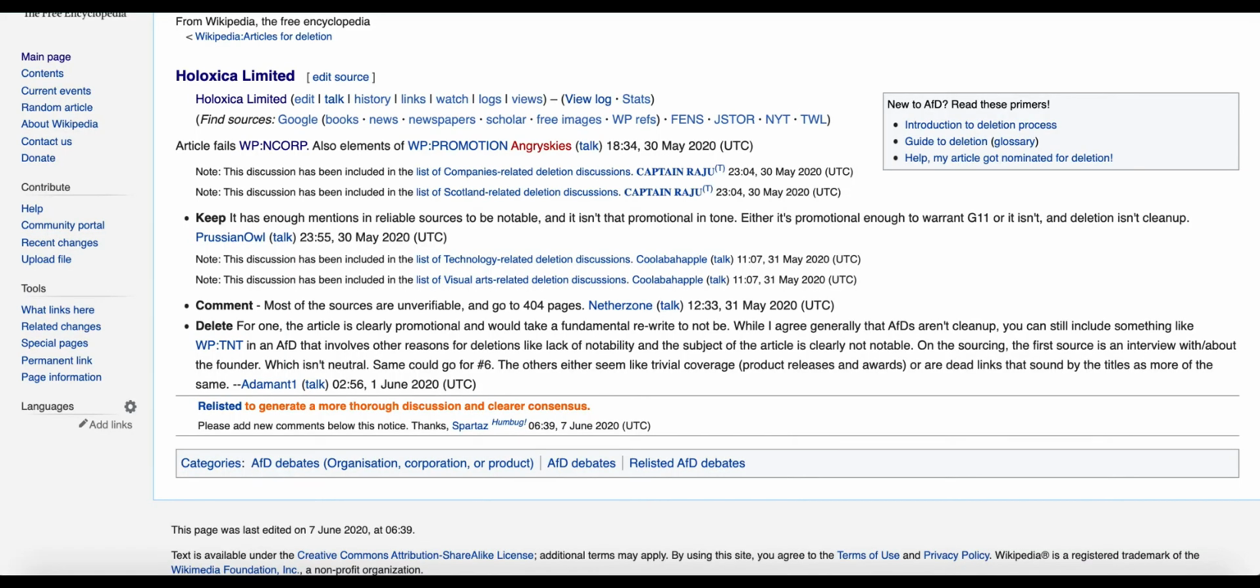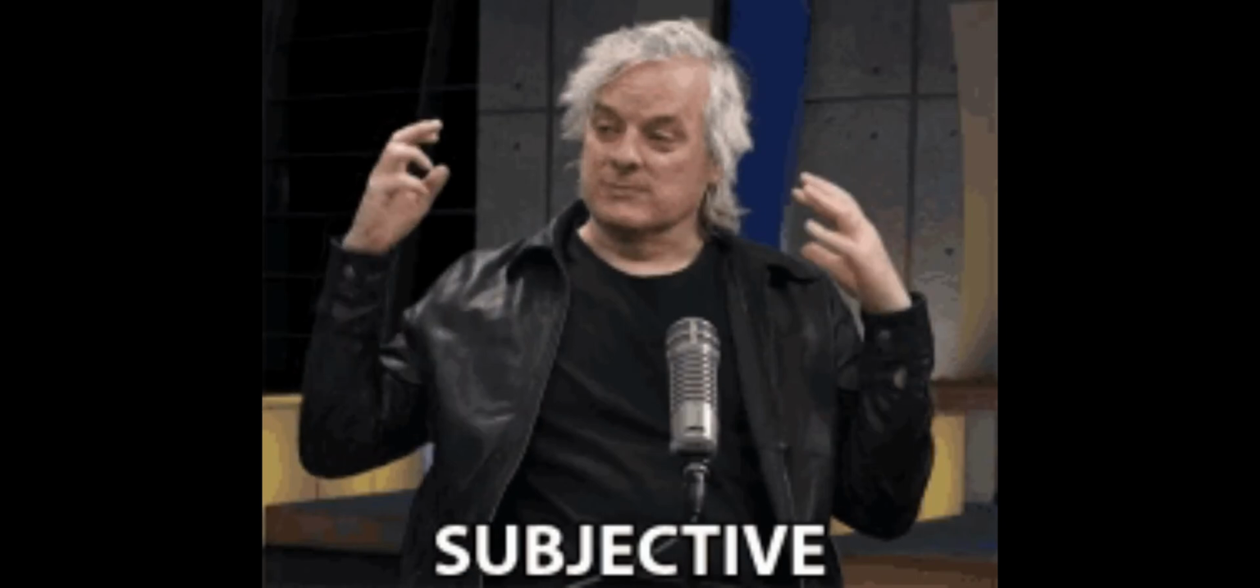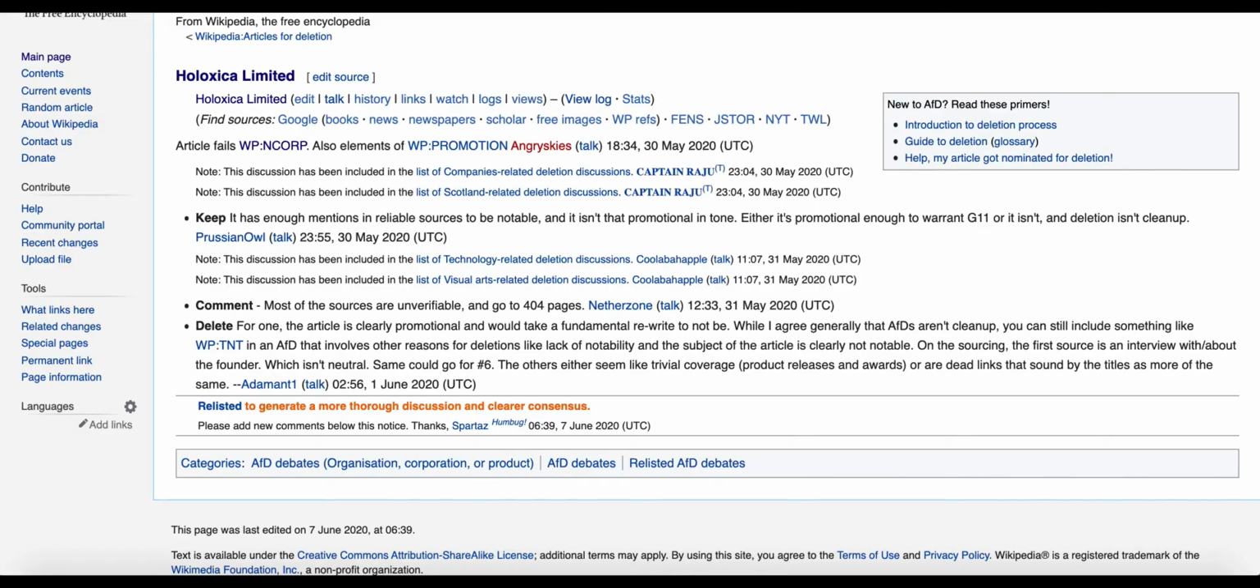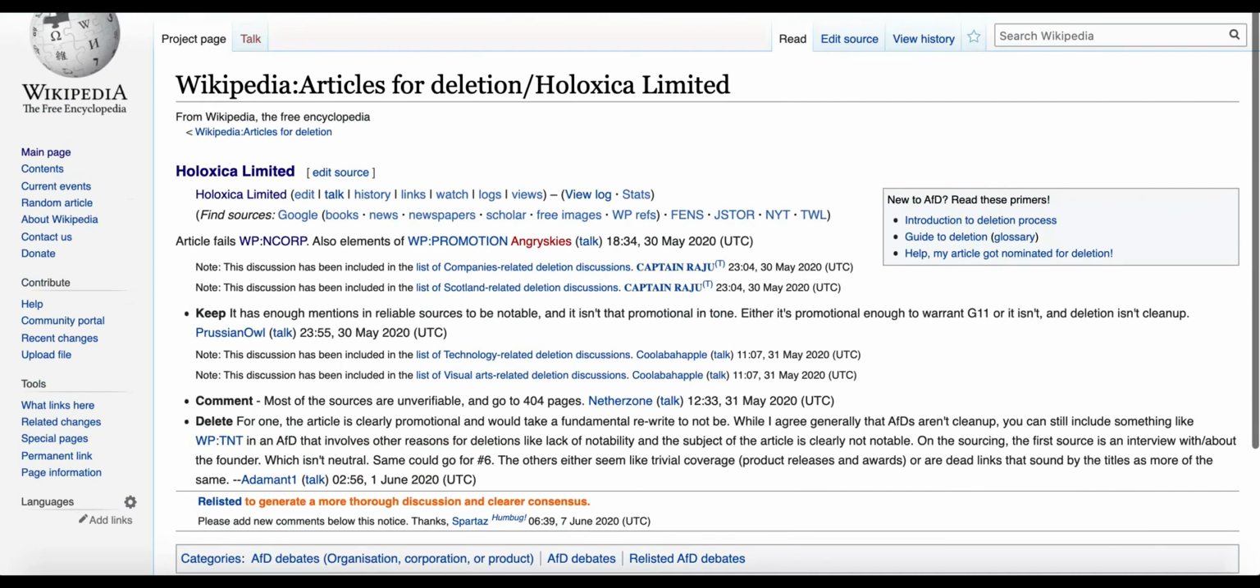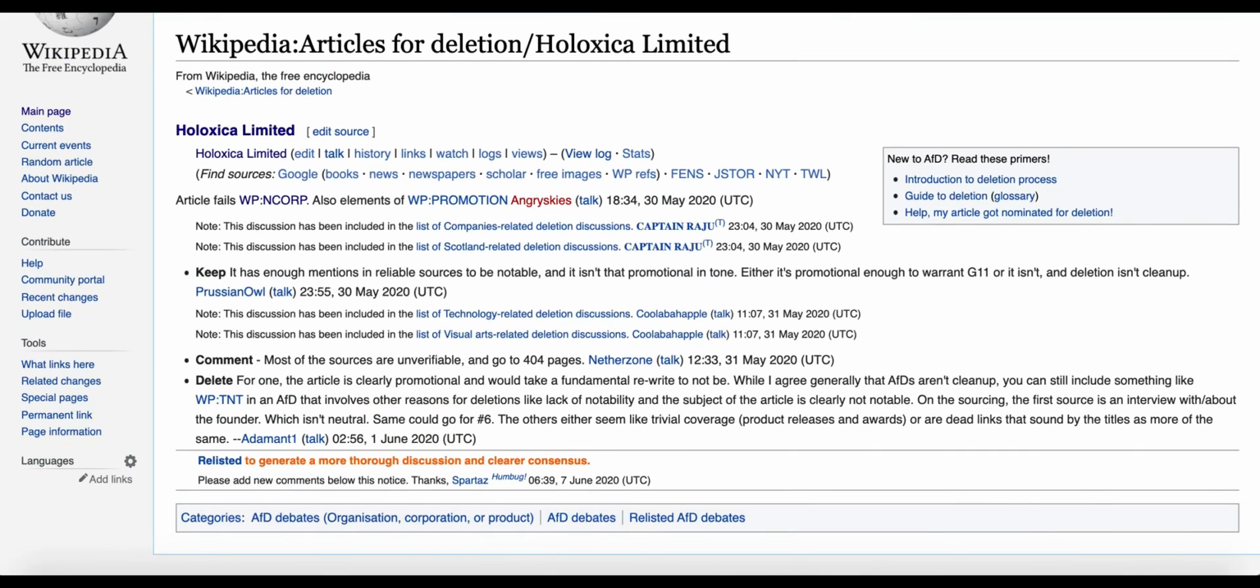See, the term notability is really subjective, and for an article nominated for deletion, 99.9% of the time the page is deleted, but there are 0.1% of times when the page is saved as well. Then there are the elements of promotion. The promotional lines can be cleaned up and this concern can be settled. If it's about notability, we can work upon the references. So that's how we work and we save your articles from deletion.